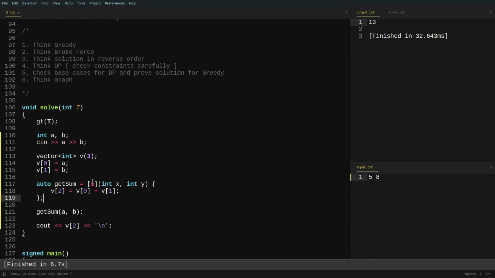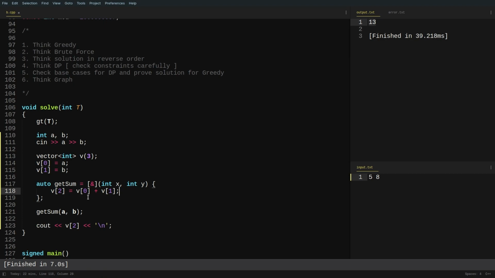Now you have to be careful while simply using &, because if you write &, then it will capture all the other variables. So if you are passing some variables here and you are also capturing some variables from the parent function, then you have to take care that they don't match with each other, otherwise there will be some conflict, right? So if I show you by running the code now, it will get updated and there will be no errors. So the answer is still 13 and we didn't get any errors.